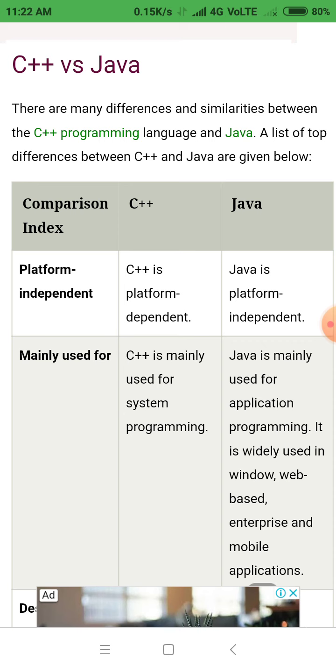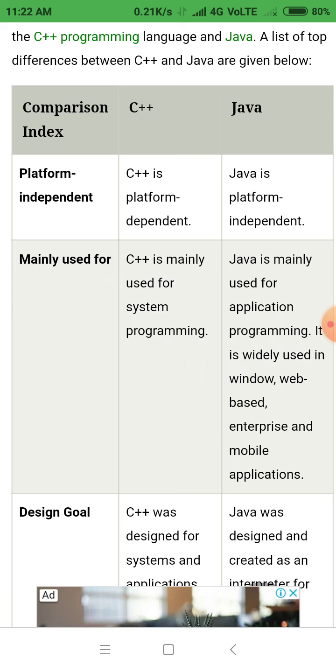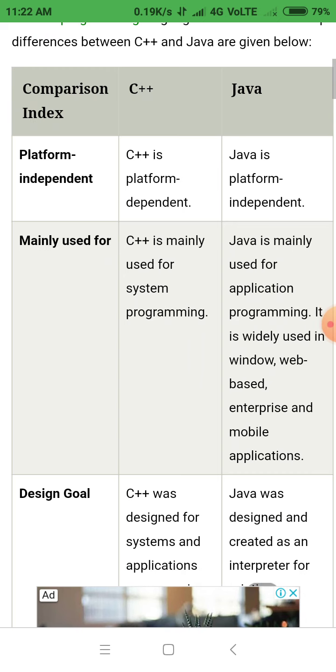See, firstly, comparison index, we will see platform independency. C++ is a platform dependent language and Java is a platform independent language. The second difference: C++ is mainly used for system programming and Java is used mainly for application programming. It is also widely used in Windows, web-based, enterprise and mobile applications.